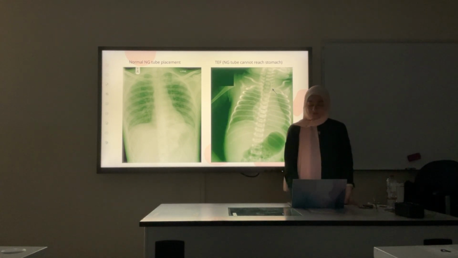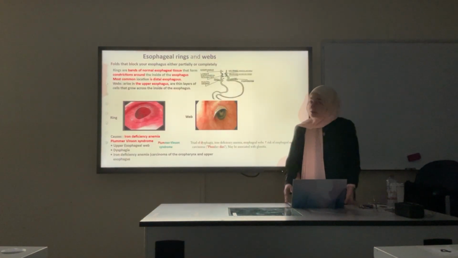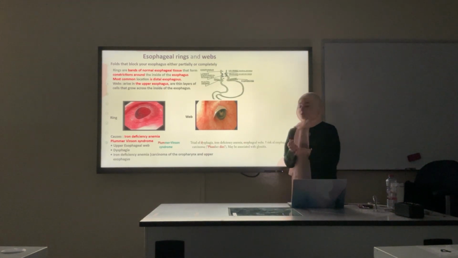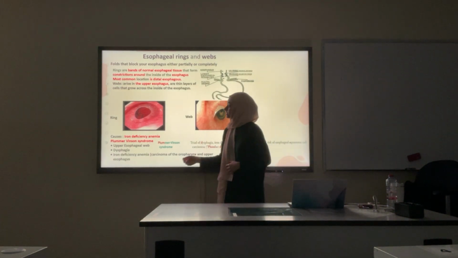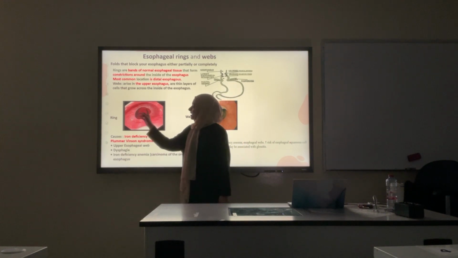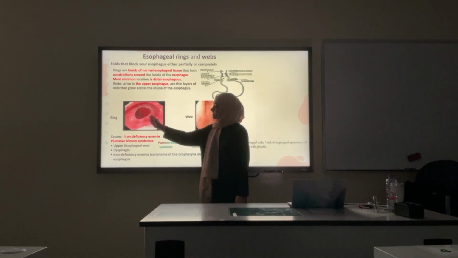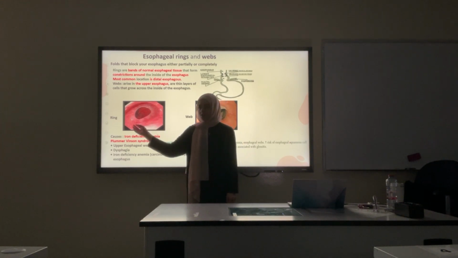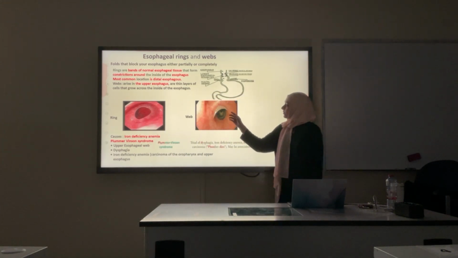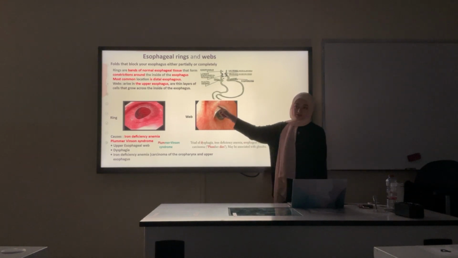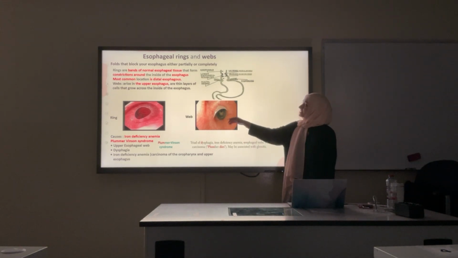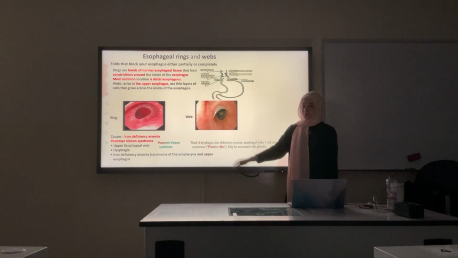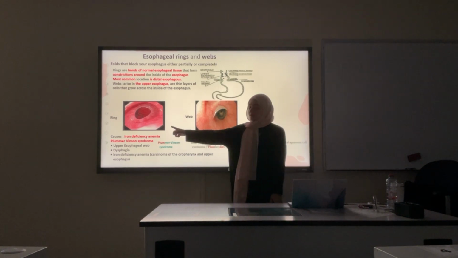Now we move on to esophageal rings and webs. What you need to know about this is only 2 things: the location and how it looks, and also this syndrome. A ring is a complete circle in the esophagus. It causes dysphagia, difficulty swallowing. And a web is just a partial circle, not a full circle. Webs happen more in the upper part of the esophagus. The rings happen more in the lower part. Rings can be a complication of GERD.